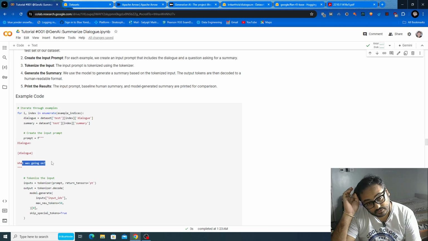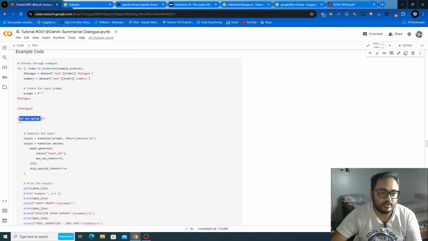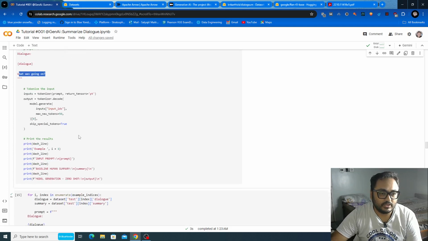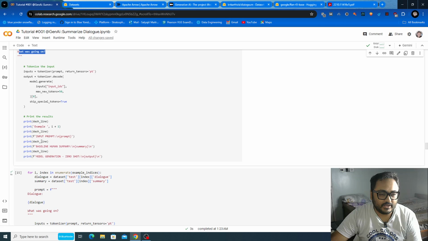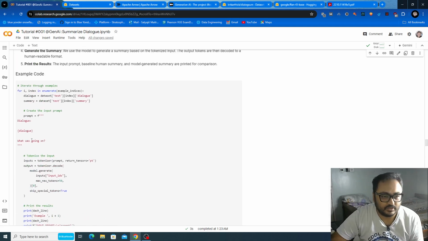We are passing the dialogue and expecting the Google T5 model, not ChatGPT, to tell us what was going on in this passage. Again we are printing the prompt, the summary, and the zero-shot generation. That means we are now changing the instruction in the prompt for the model.